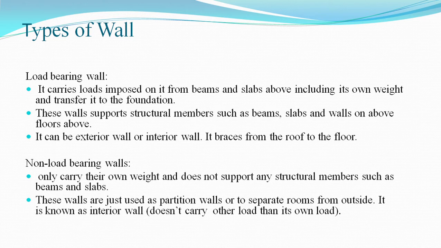So this is a load bearing wall. Examples for load bearing wall: you can take solid wall with piers, piers meaning on both sides we give pilasters, cavity wall, faced wall, veneered wall. So these are the examples of the load bearing wall. Non-load bearing wall means it carries its own weight, but it doesn't carry any load from beams and slabs. Examples for the non-load bearing wall: panel wall, partition wall, curtain wall, freestanding wall. It will not take any load from the beam, just to divide the room into two parts.